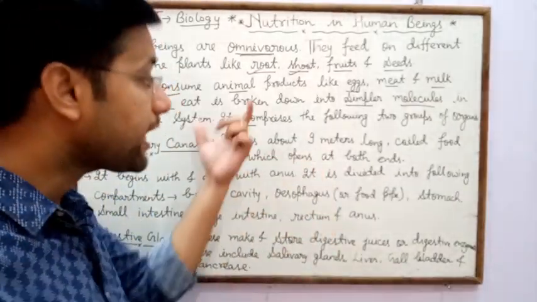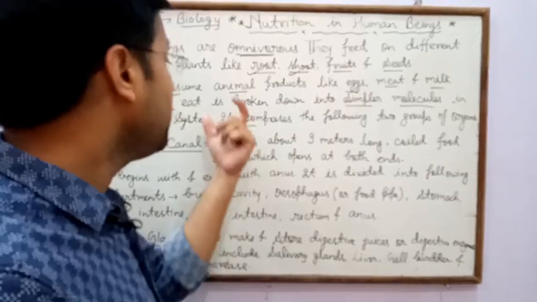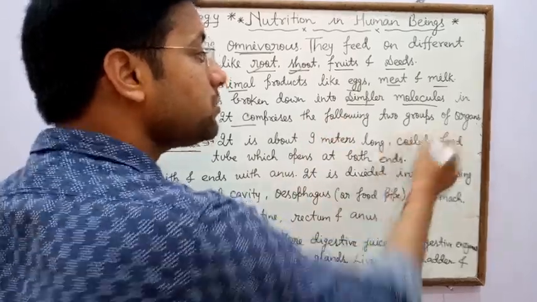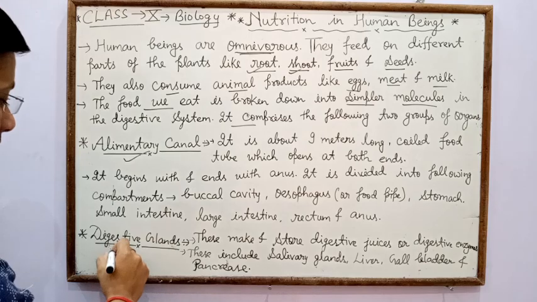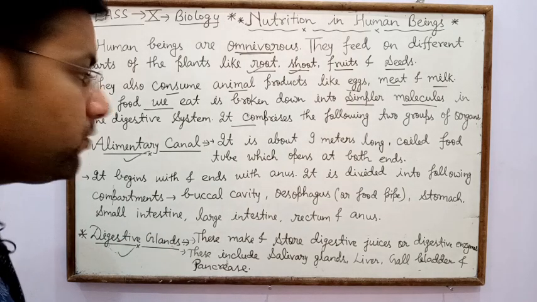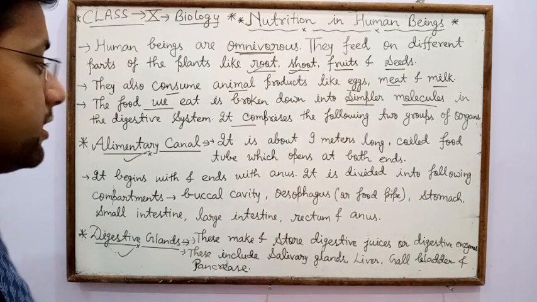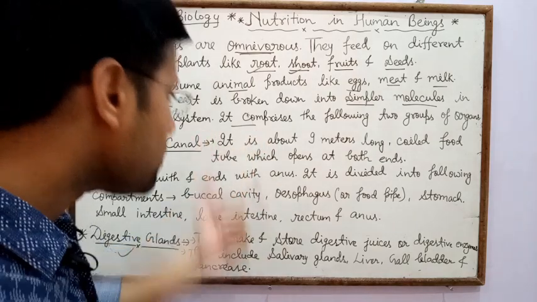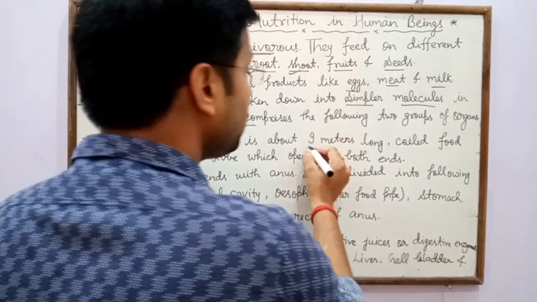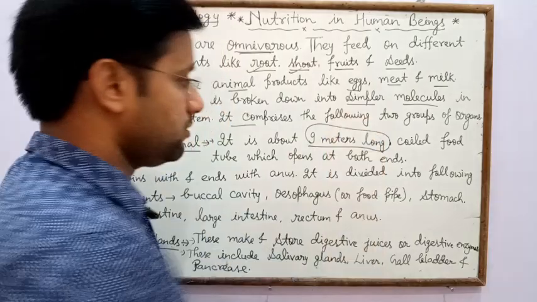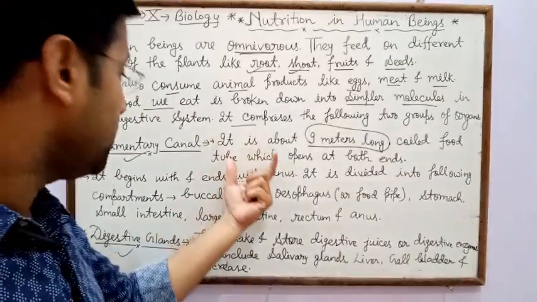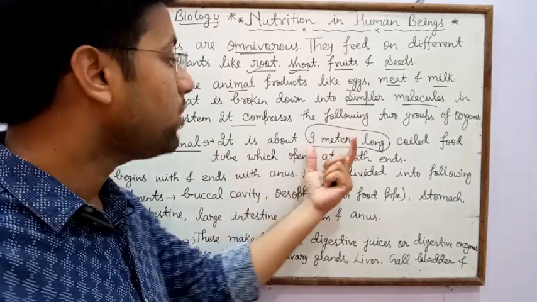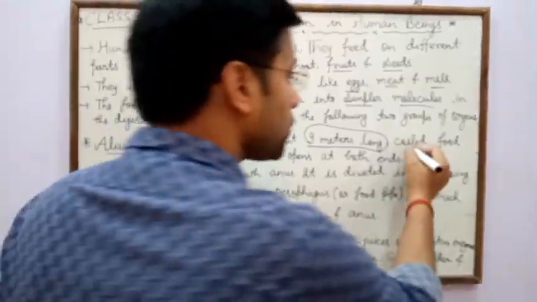The digestive system of human beings comprises the following two groups of organs: the alimentary canal and the digestive glands. The alimentary canal in human beings is about 9 meters long.